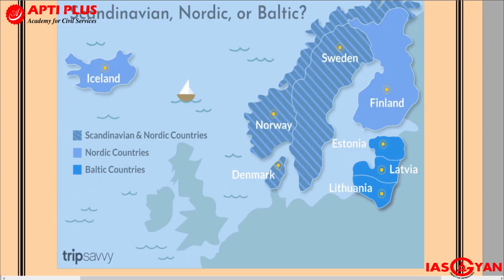So here I have a diagram through which you can understand. Those shown like this, Norway, Denmark, and Sweden, are Scandinavian countries, and they are also Nordic countries. If you look at only Nordic countries, then we'll find Norway, Sweden, Denmark, plus Finland, Iceland, and also some parts of Greenland which has not been shown in this particular map. Okay, so just go through the difference.